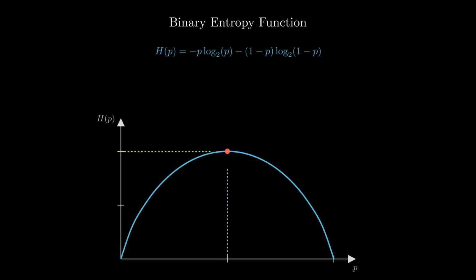Let's pause right at the top. This peak occurs exactly when p is 0.5. This represents a perfectly fair coin. Because the outcome is most unpredictable here, the entropy is at its maximum, exactly 1 bit. But what happens if the coin is rigged? As we move towards the edges, the probability approaches 0 or 1. If p is 1, we know for certain it will be heads. There is no surprise, and therefore, the entropy drops to 0. This graph encapsulates the core of information theory. Entropy measures uncertainty, peaking when we know the least, and vanishing when we know the most.